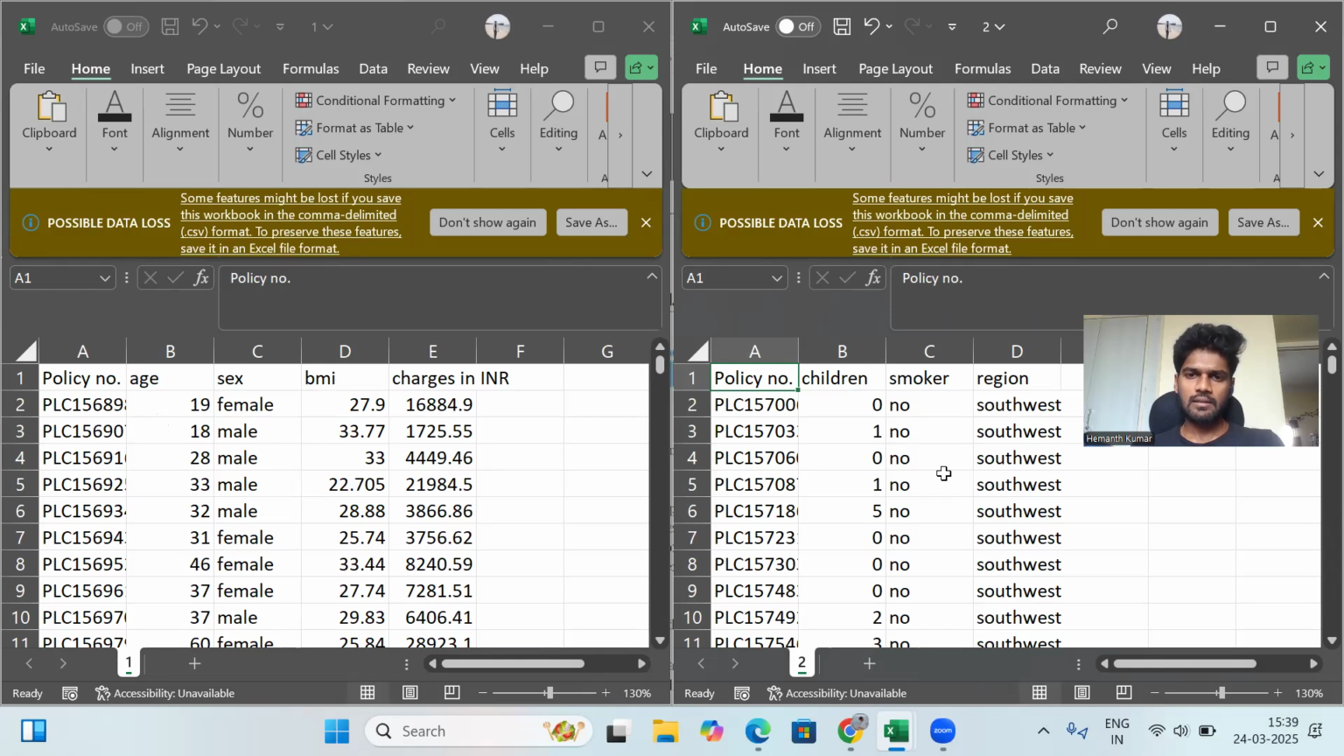This is the second dataset. It is related to the first dataset only. The policy number will be the same, and this will cover whether the patient has any children, is a smoker or not, and which region they are from, like southwest or northwest. Based on these two datasets, we are going to get the solutions for my tasks.